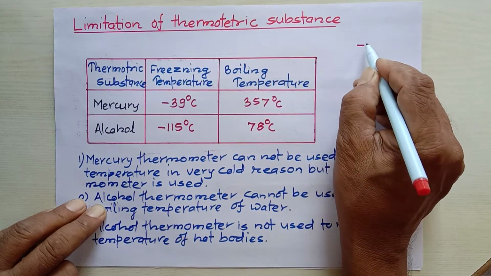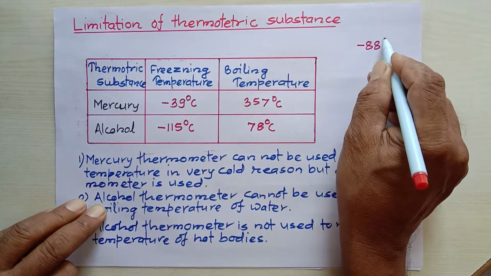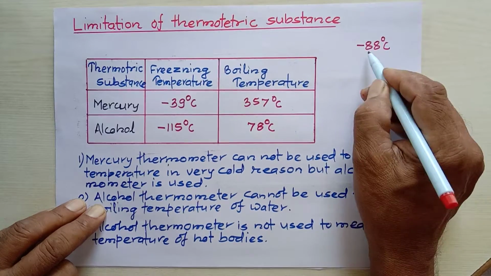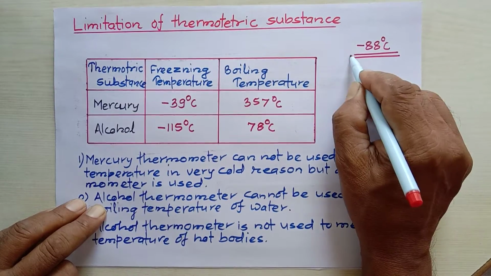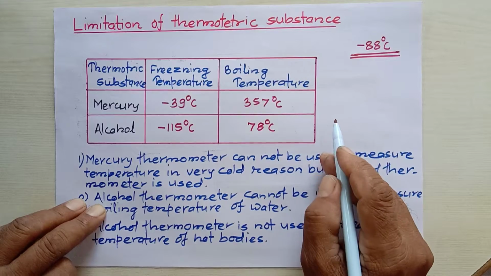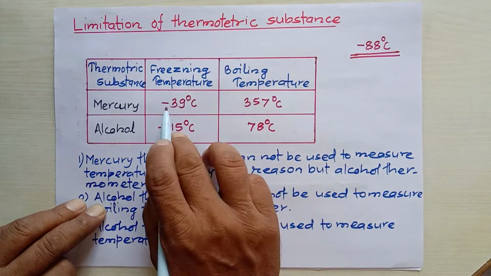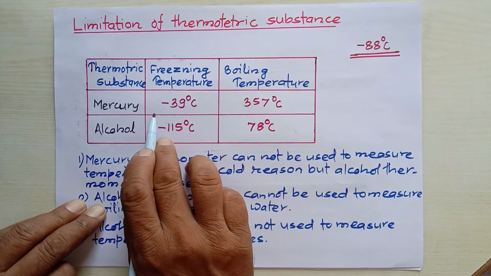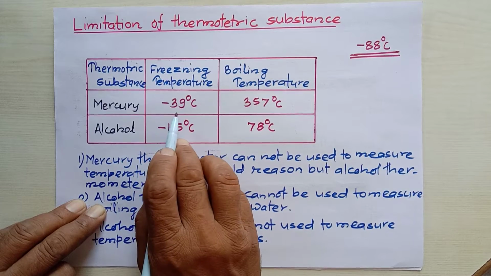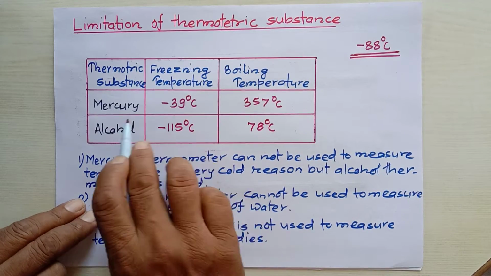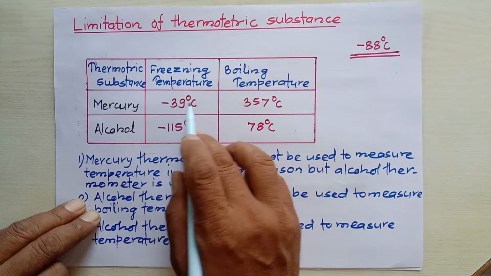Till now, I think minus 88 degrees Celsius has also been recorded. This is much lower than the freezing temperature of mercury.